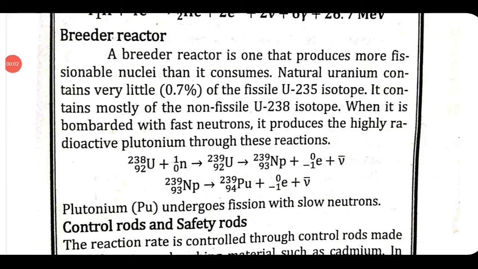Now there are some special reactors called breeder reactors. A breeder reactor is one that produces more fissionable nuclei than it consumes. Natural uranium contains only very little of the fissionable uranium-235 isotope. It contains mostly non-fissionable uranium-238 isotope. So when it is bombarded with fast neutrons, it produces highly radioactive plutonium through the reactions given.